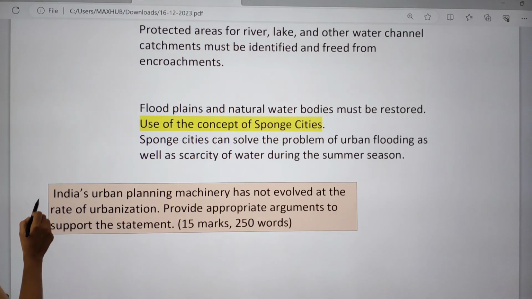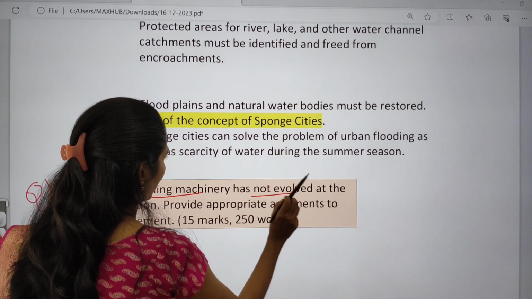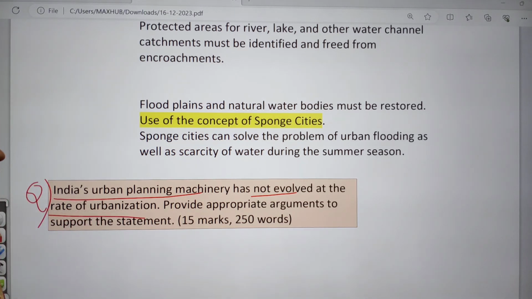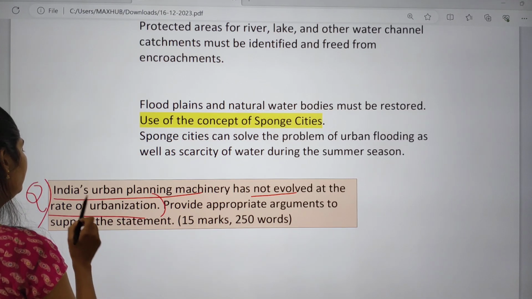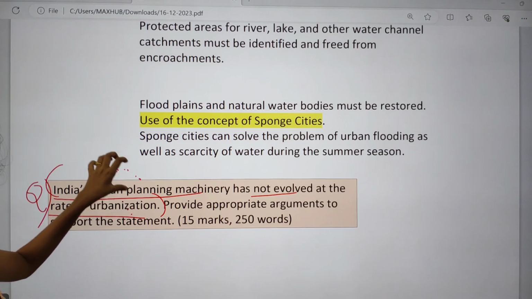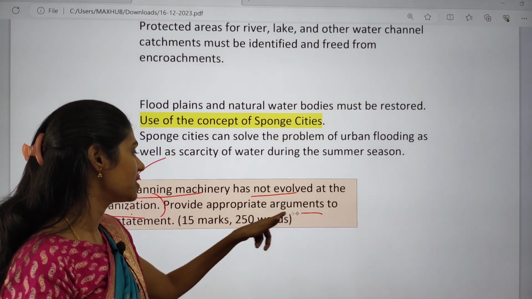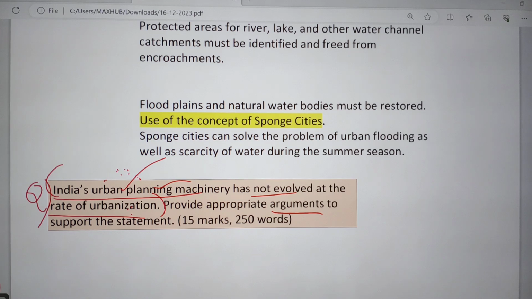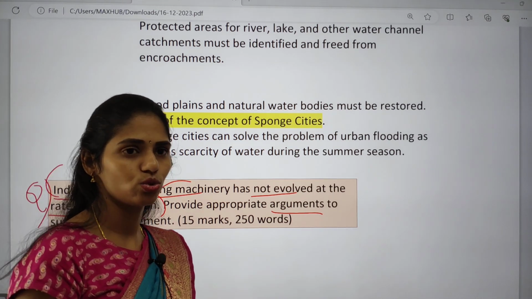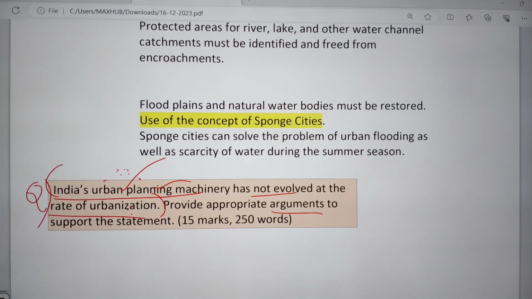And I want to give you a mains question today. The question is: India's urban planning machinery has not evolved at the rate of urbanization. Provide appropriate arguments to support the statement. We can't comment on this because it is taken as the right statement according to the question. So you have to give arguments on how this machinery or planning is not adequate to address the issues of urban flooding. So this is the question, try to write an answer for it. Don't forget.